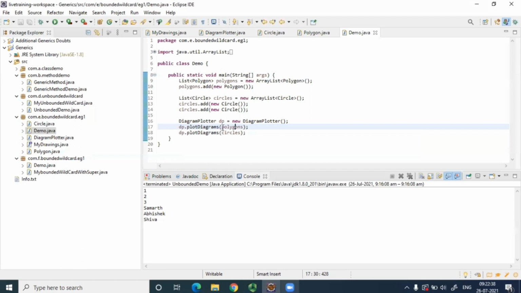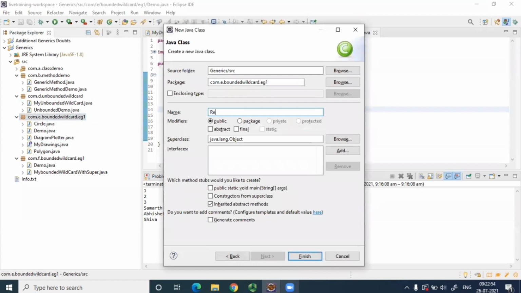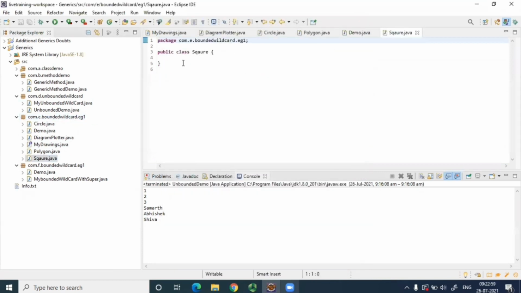Now, if I create another list of, say, a rectangle and I am not implementing my drawing on it, will it accept that? Let's say I create another class here, let's say square, and even if I write it in a similar way, I'm not overriding that method.